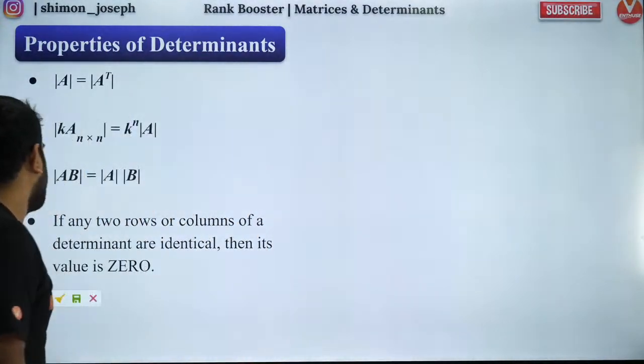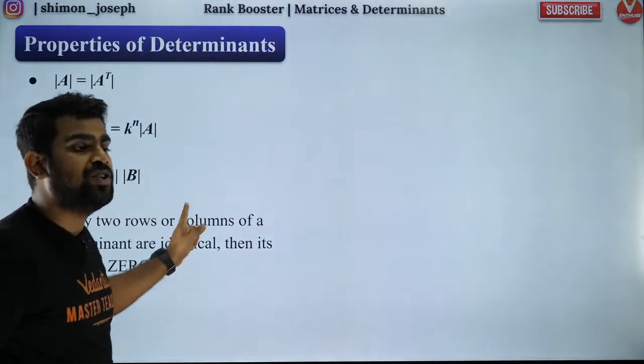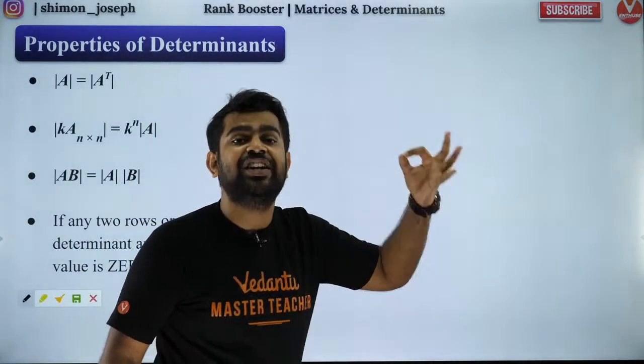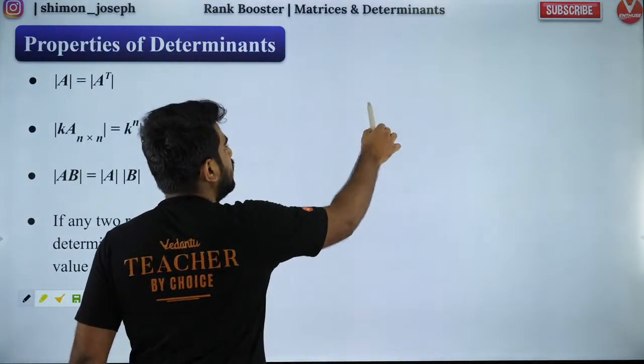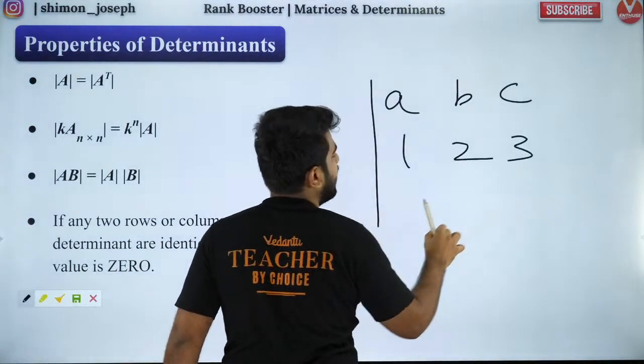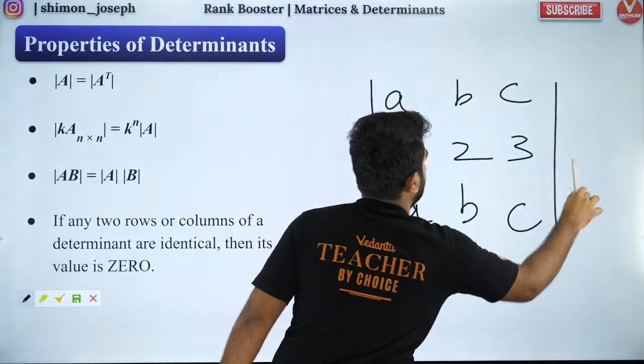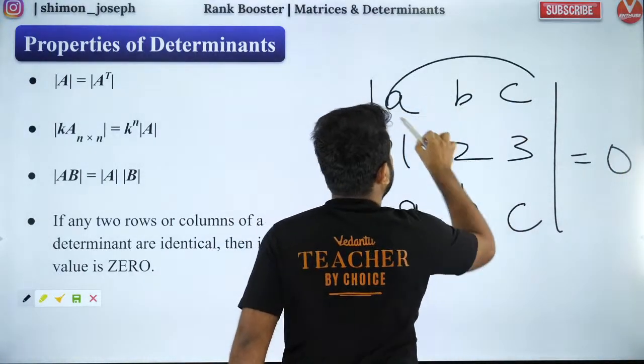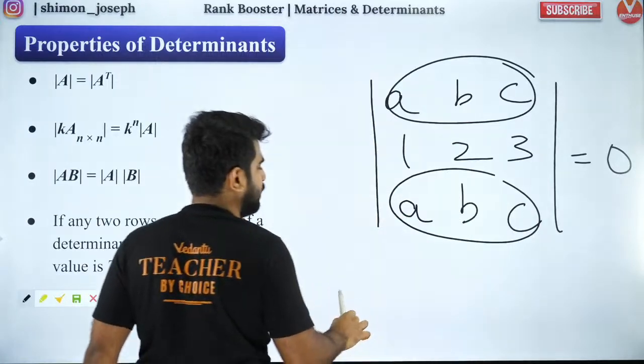Now the last one. If any two rows or columns of a determinant are identical, then the determinant value is 0. We all know that. So if you have a determinant with rows a, b, c, then 1, 2, 3, and then a, b, c, this determinant value is 0. Why? Because the first row and third row are the same.